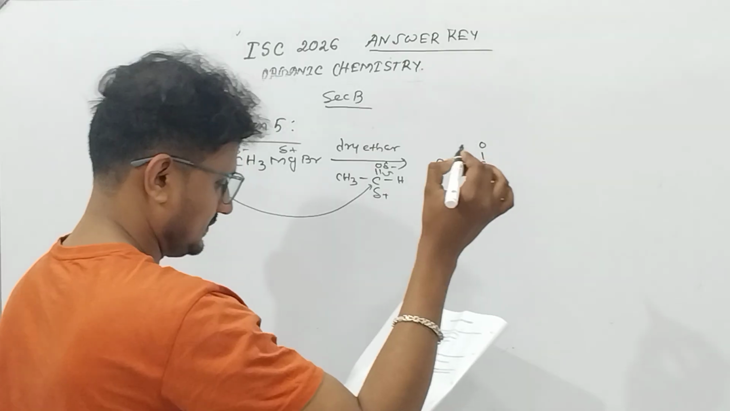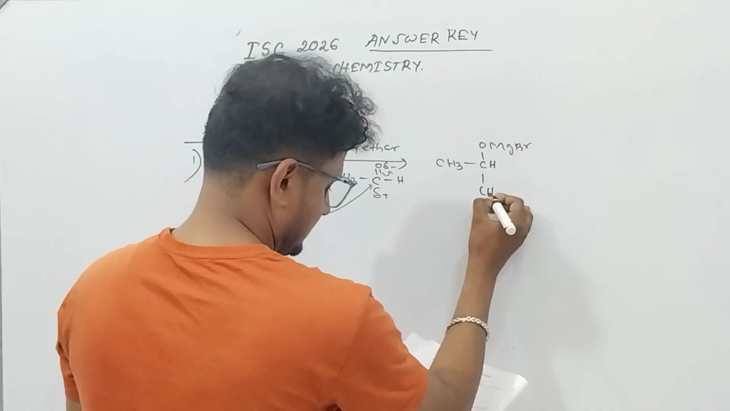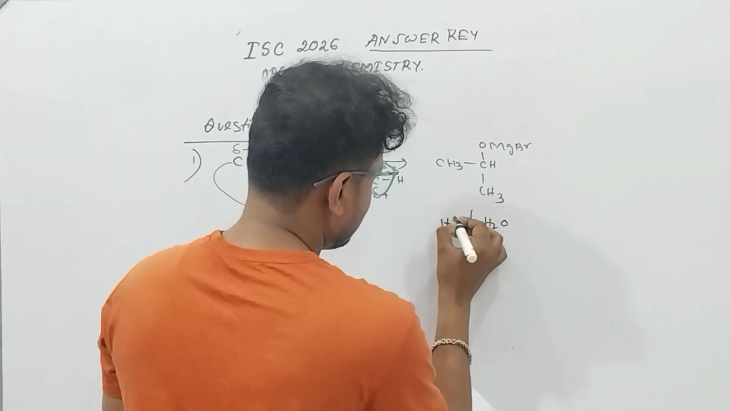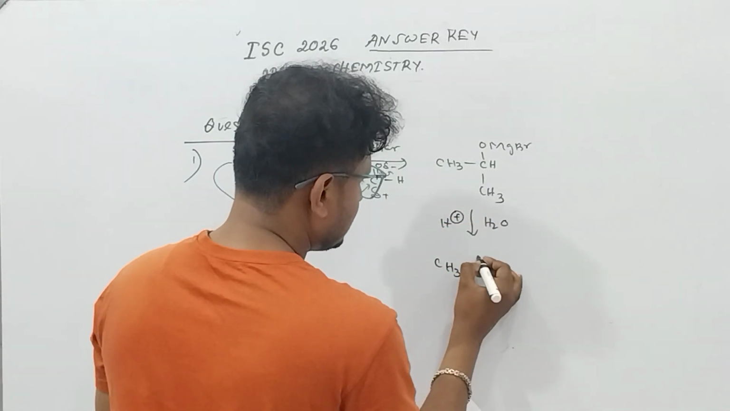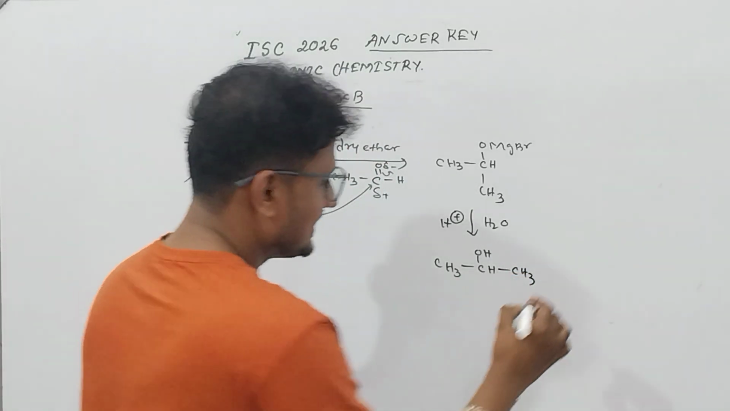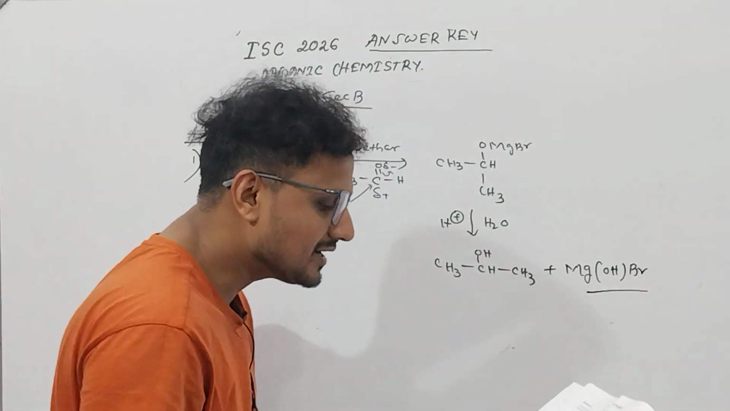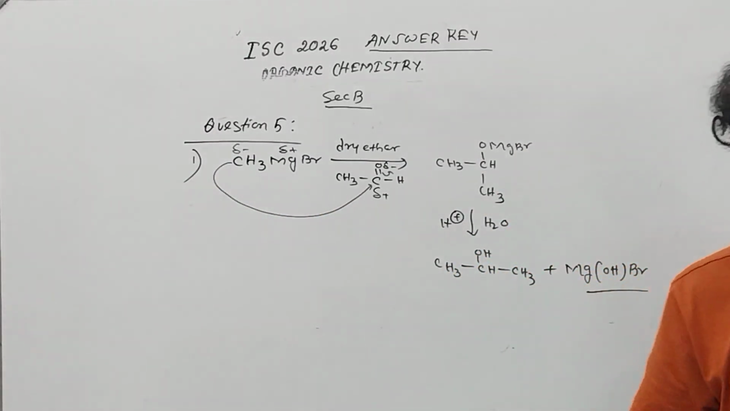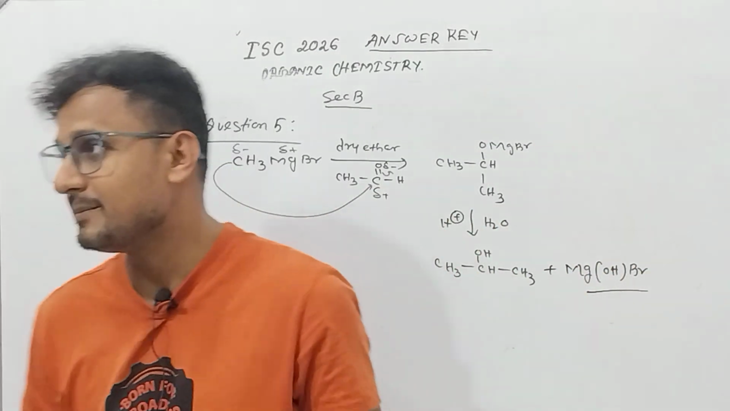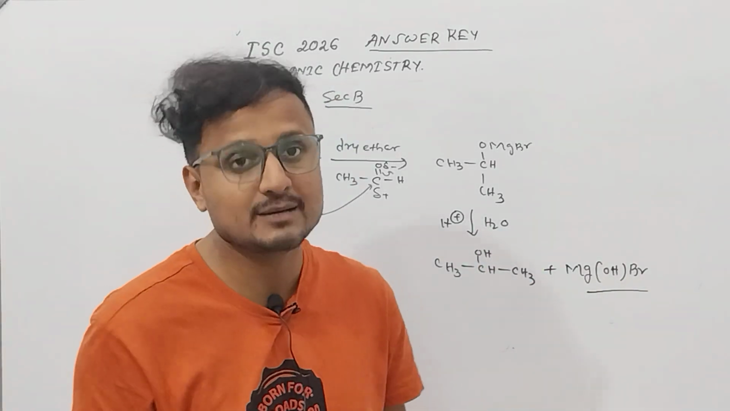You'll get this CH3COMgH and CH3. Now after this, if you hydrolyze this one, with water and H plus, then you will get CH3CHOHCH3. This is propan-2-ol and byproduct MgOH. It is better to write the byproduct here because they have asked you to write the chemical equation, not only the conversion. Okay, so ISC papers are checked like this only. They will see the byproduct.